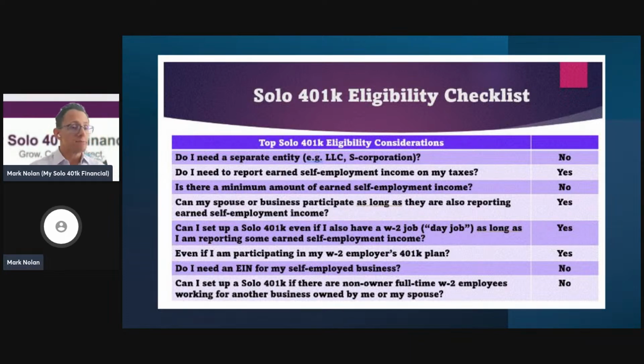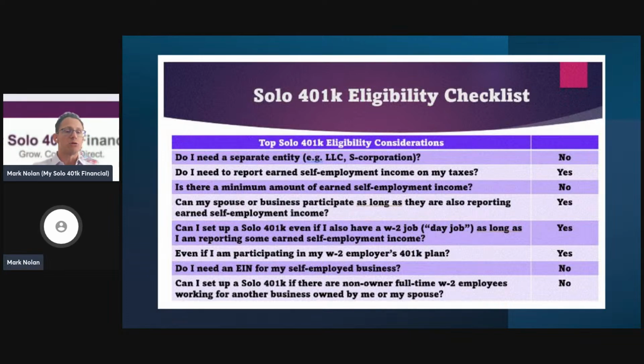So you might have a side business. You can make contributions to the solo 401k plan based on your side hustle, self-employment income. And then you have a day job, let's say over at Walmart or Home Depot. You can participate in the Home Depot or Walmart 401k and make contributions to that plan based on your W-2 wages from that employer. And many clients will utilize the solo 401k in conjunction with their daytime employer 401k, whereby